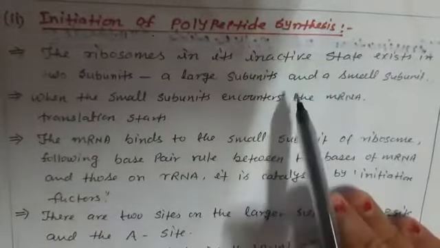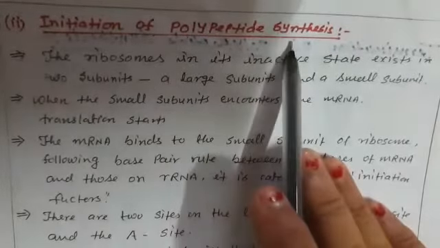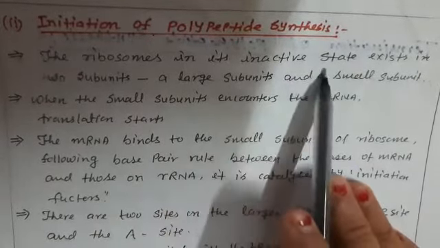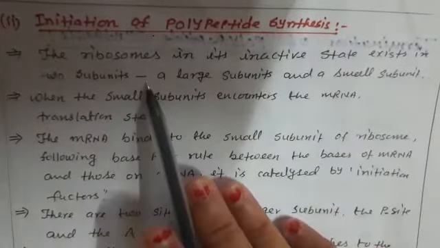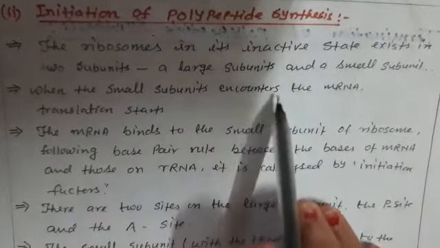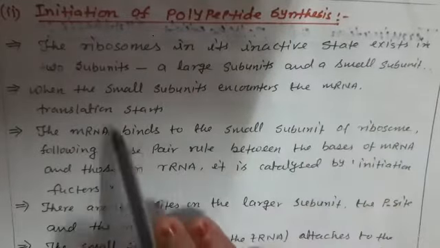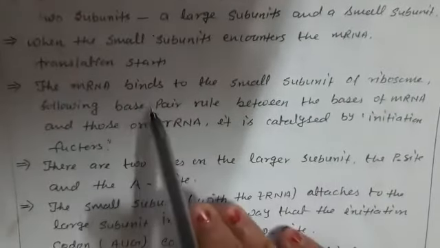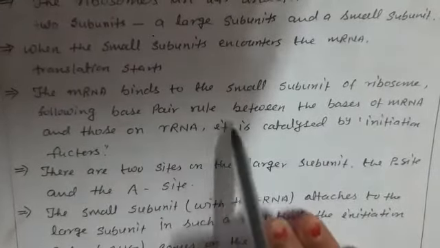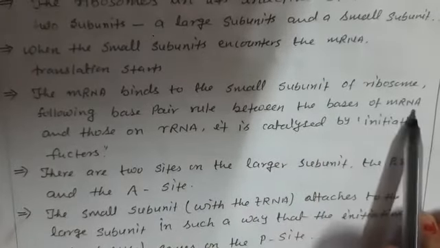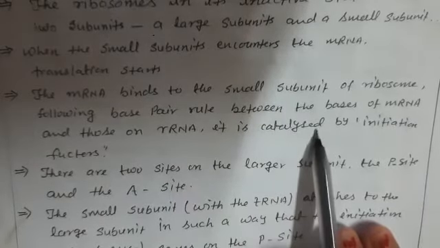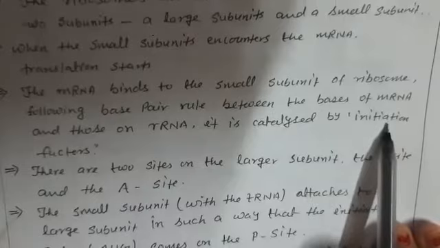The next point is the initiation of polypeptide synthesis. The ribosome in its inactive state exists in two subunits, a large subunit and a small subunit. When the small subunit encounters the messenger RNA, translation starts. The messenger RNA binds to the small subunit of the ribosome following the base pair rule between the bases of messenger RNA and those on ribosomal RNA. It is catalyzed by initiation factor.